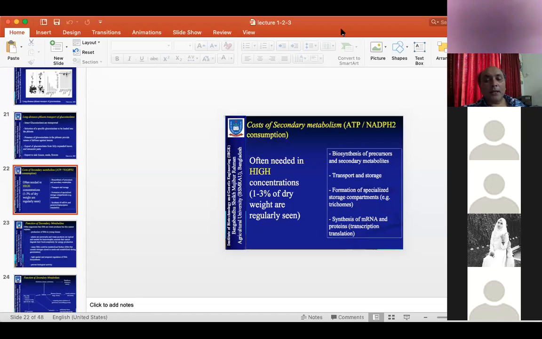This is why all plants are not eaten by all herbivores. There are particular choices. In our case, we only take 12, 13, or 15 or 50 plants as our food crops, but there are 250,000 plant species in this world. Others are toxic for us, and we never approach those plants to eat. Over the years of this arms race, the herbivore develops tolerance mechanisms, and plants also produce new toxins.